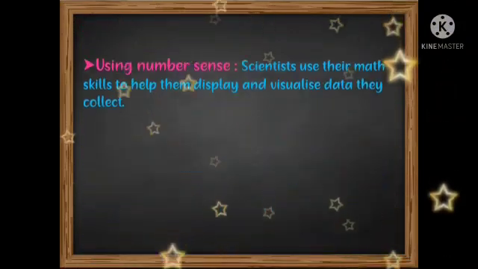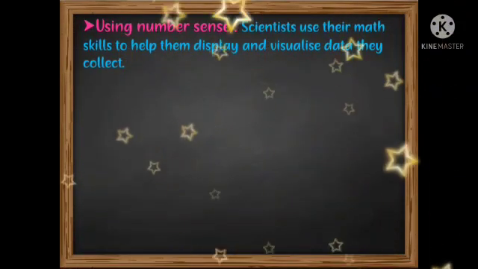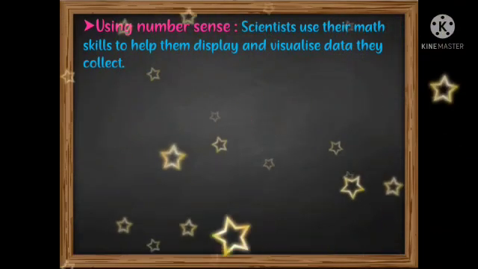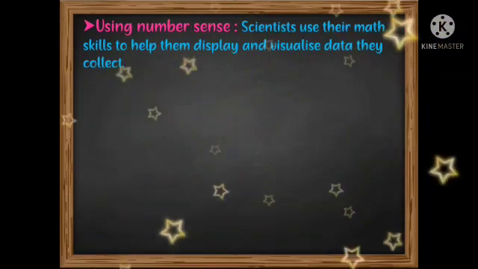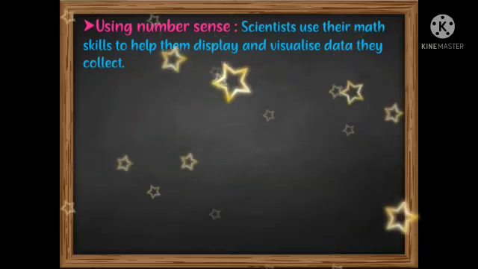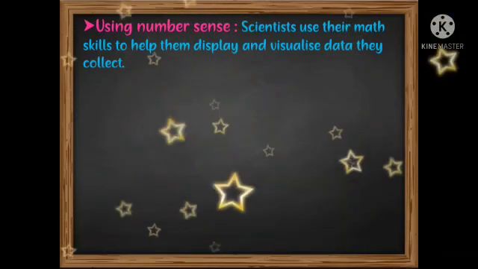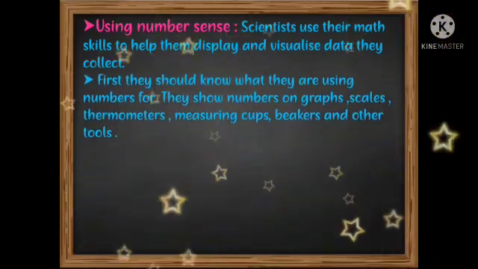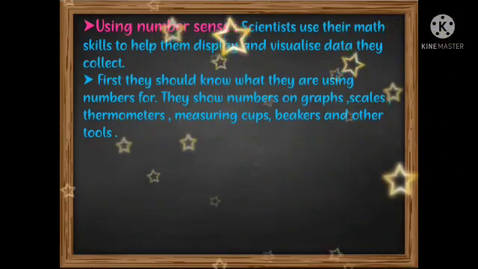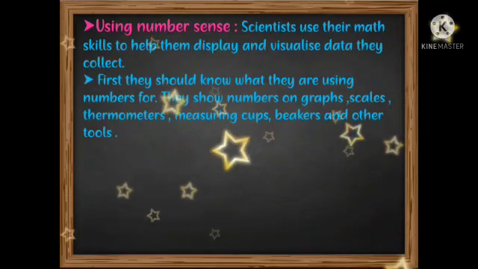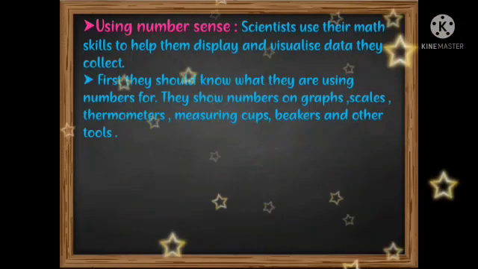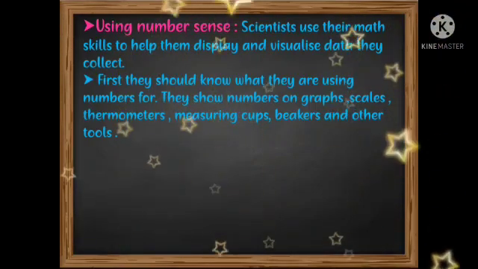Another method of using numbers is using number sense. See children, while we are investigating something, we must use our math skills. That means if we want to do any prediction, we must use numbers. Scientists always try to use their math skills to express their talent to other people. First they should know what they are using numbers for.